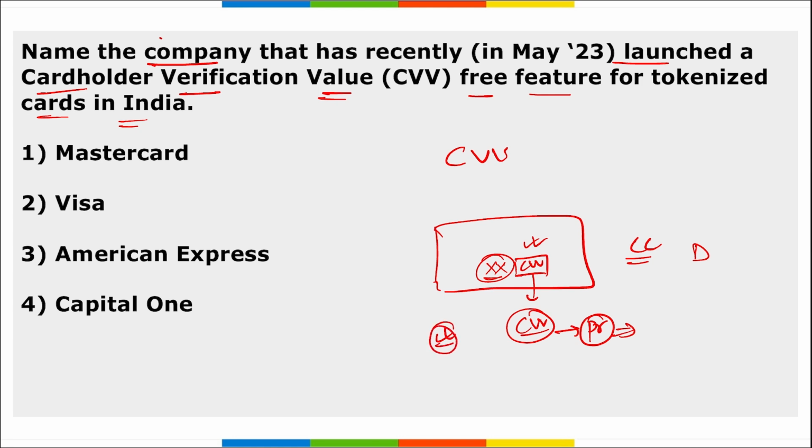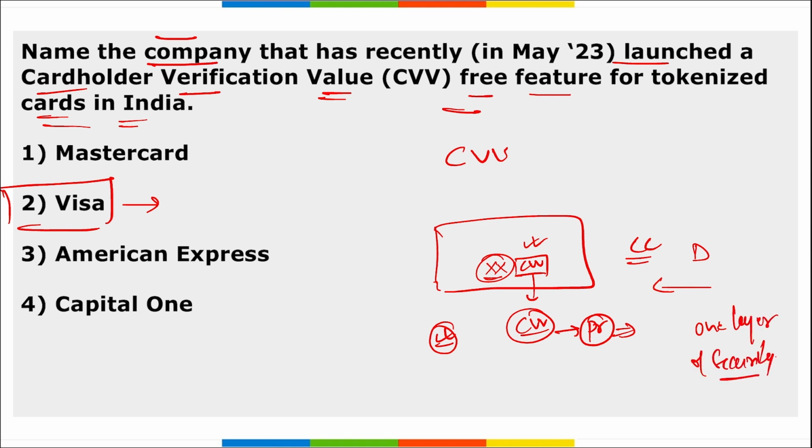So coming back, the question asked here is, name the company that recently launched a CVV free feature for tokenized cards in India. Which was the first company to launch this CVV free feature for the cards in India? What is the name of the company? It was launched by Visa, right? We know this is a card payments company and recently they have launched a CVV free feature for tokenized cards in India, and it is to make the online transaction process easier, because right now you have to fill it in, but this adds one layer of security, right?